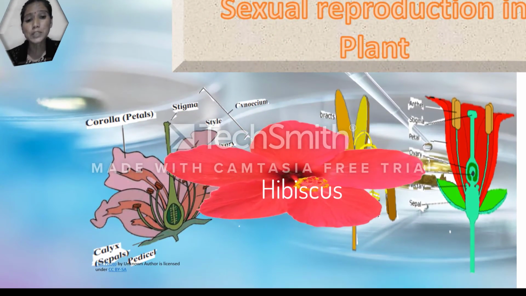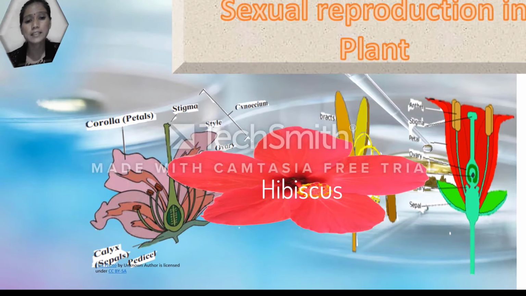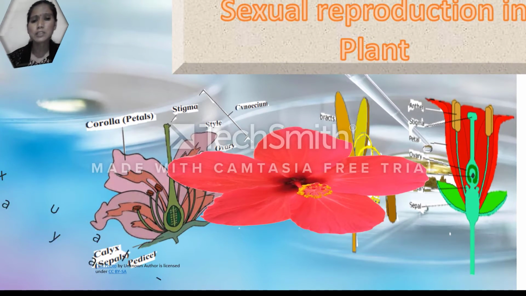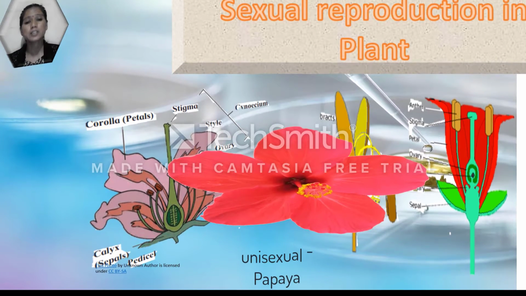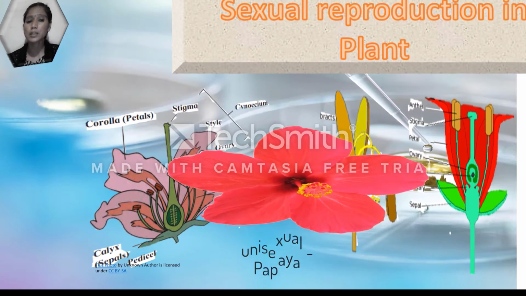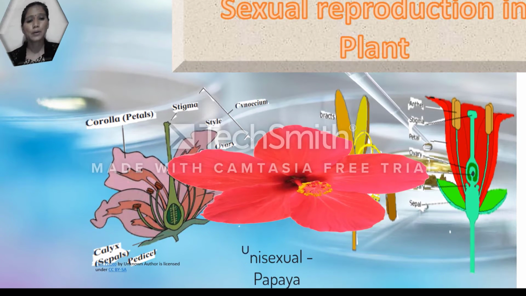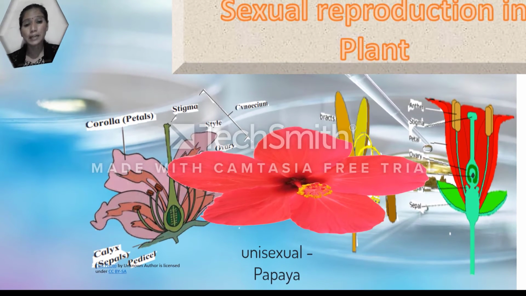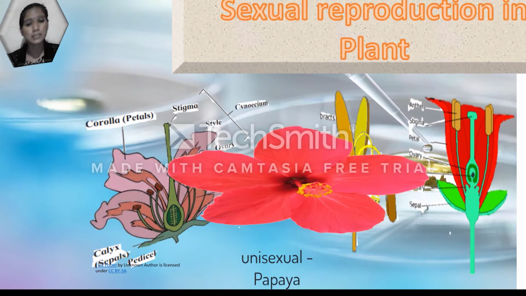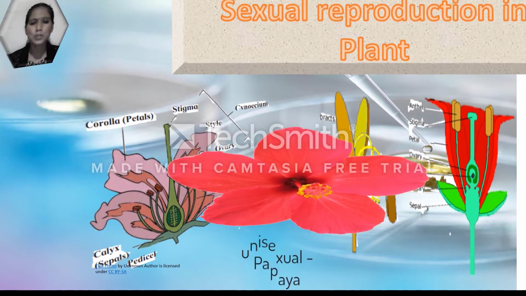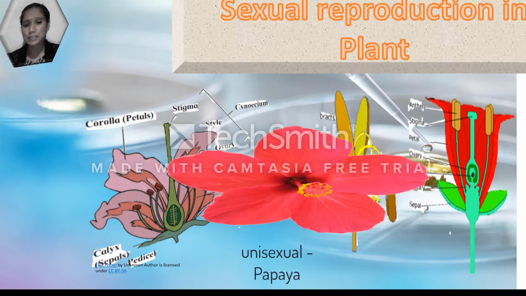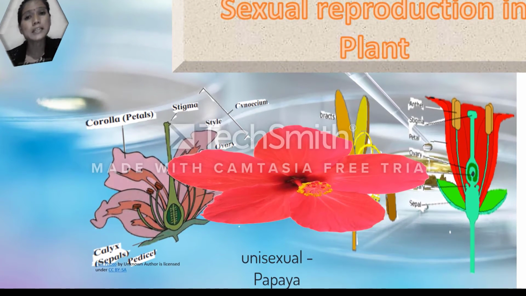Another example, unisexual, is papaya. A flower is called unisexual if only one of the whorls is present. For example, only the androecium, the male whorl, is present in the male flower, and the gynoecium, the female whorl, is present in the female flower.